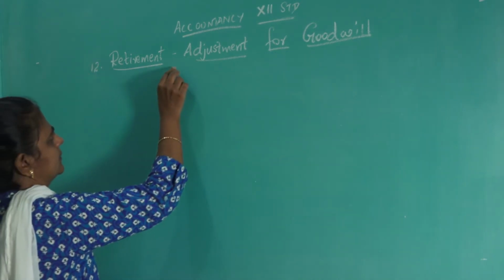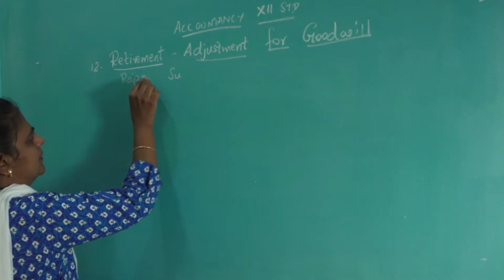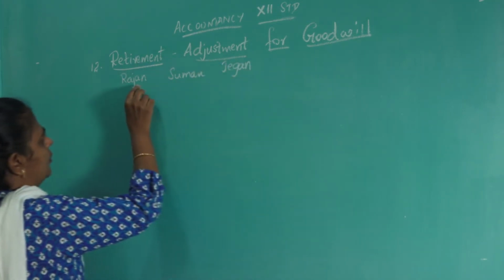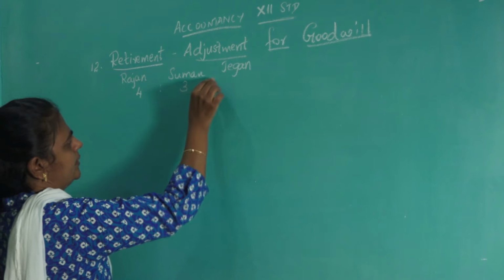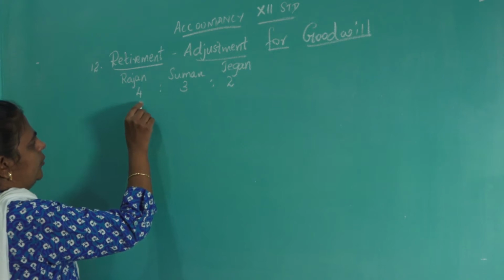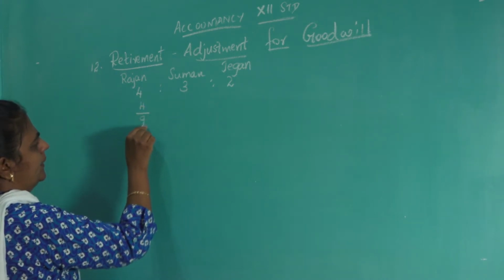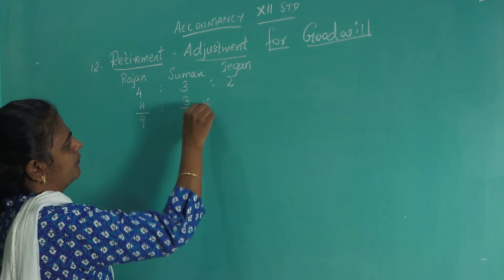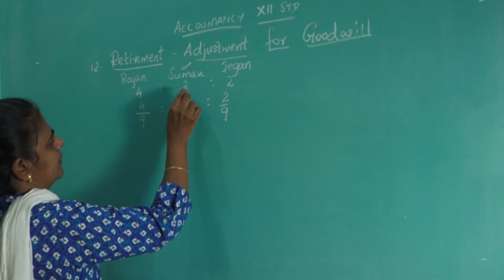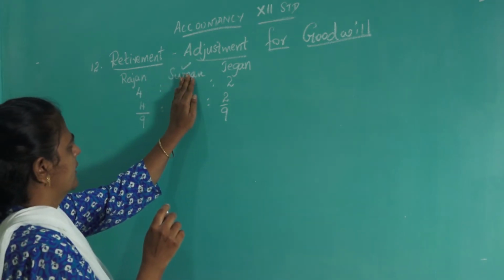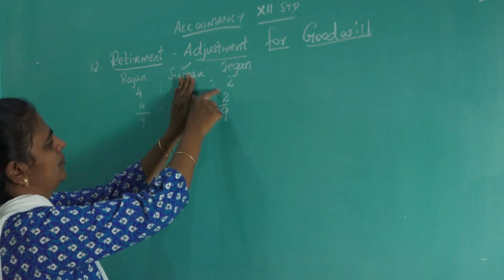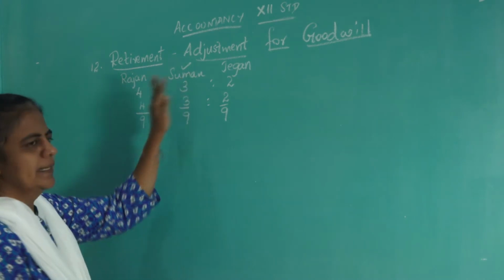So who are the partners? Rajan, Suman and Jagan. They are the partners. What is the old ratio? Old ratio is 4:3:2. Now what will be the old share? Old share will be 4/9, 3/9, 2/9. Now who is retiring? Suman is retiring. So what you have to do? Close off Suman, leave him, and what else is remaining now? 4:2. So this will be the new ratio as well as the gaining ratio.